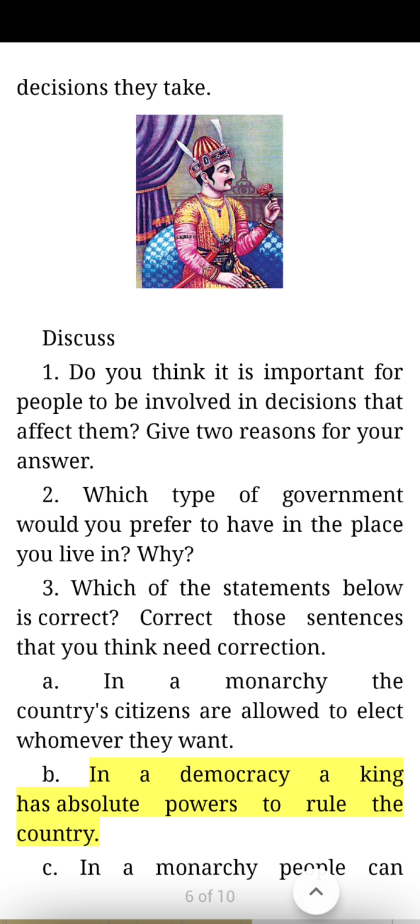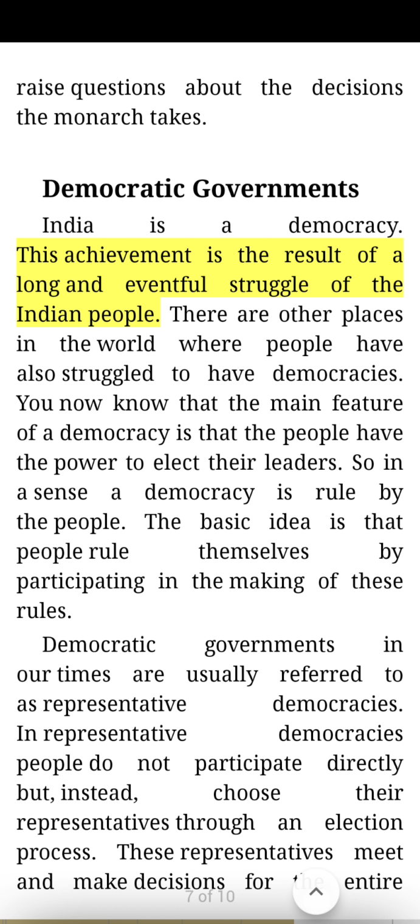Democratic governments. India is a democracy. This achievement is the result of a long and eventful struggle of the Indian people. There are other places in the world where people have also struggled to have democracies. You now know that the main feature of a democracy is that the people have the power to elect their leaders. So, in a sense, a democracy is ruled by the people. The basic idea is that people rule themselves by participating in the making of these rules.